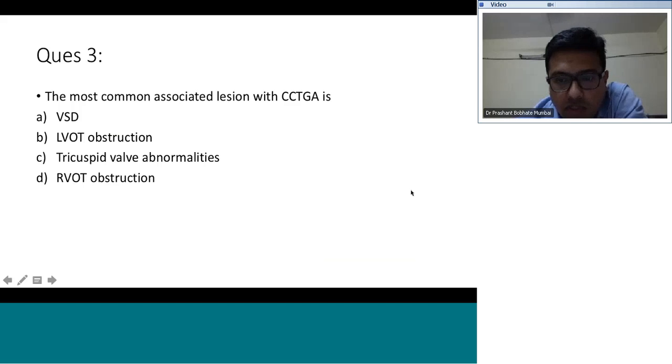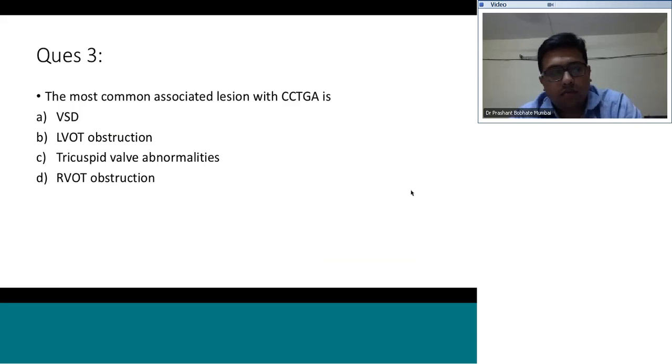So Amol says A. So VSD is commonly associated with CCTGA. Can you tell me the percentage? Approximately how many percentage of CCTGA would have a VSD? So approximately 80% of the patients would have VSD.